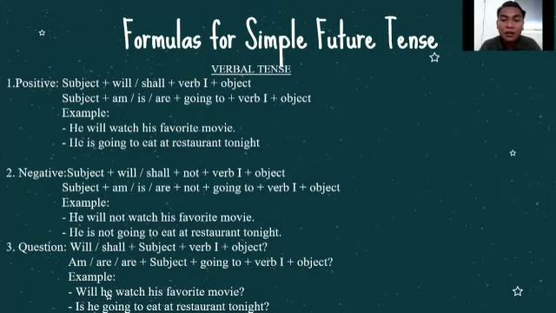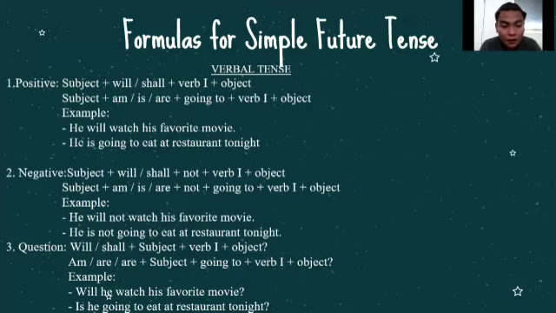For the question, or the interrogative structure of the future tense, which includes will, shall, and be going to, the formula is will or shall. So we put the modal auxiliary first, followed by subject, verb one, the object, and the question mark.